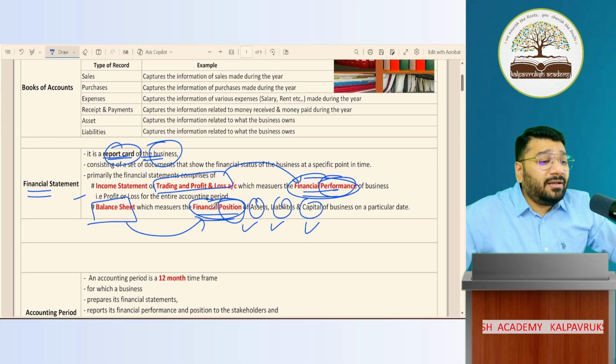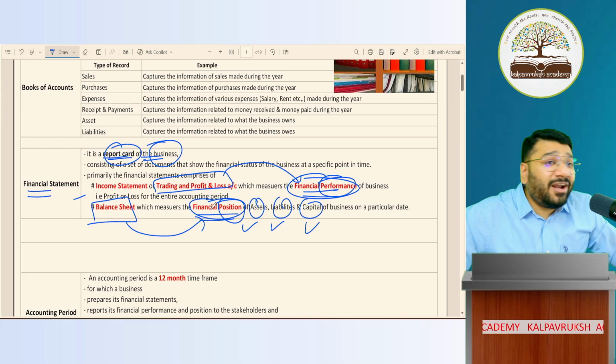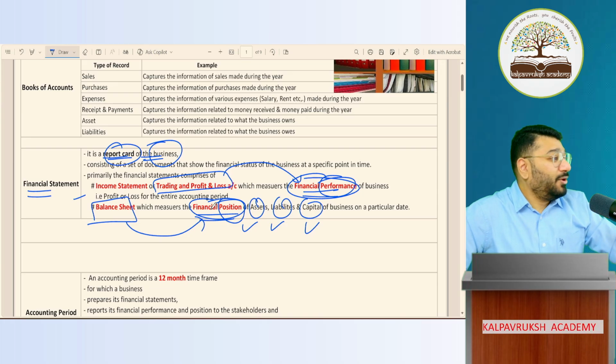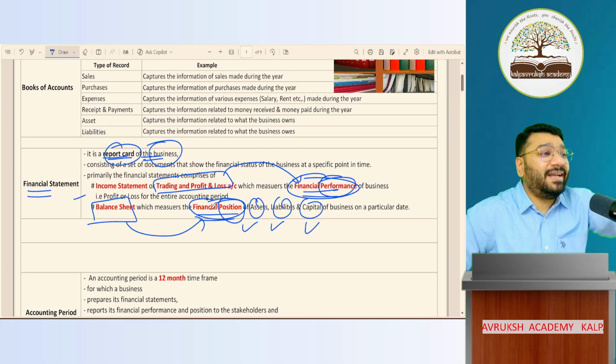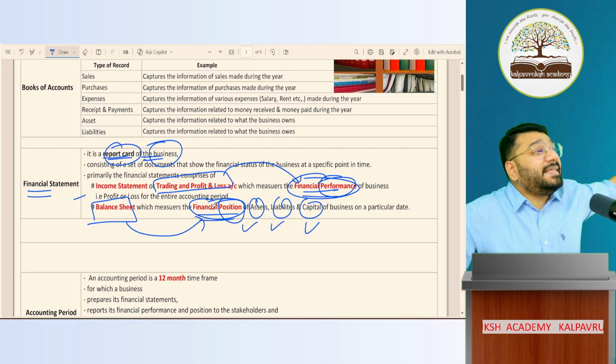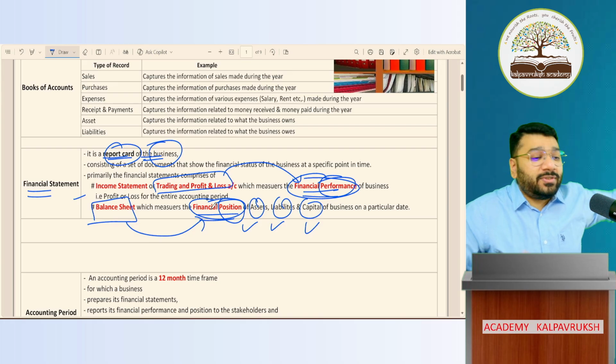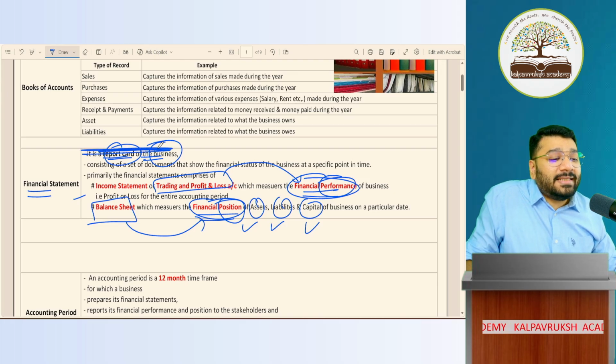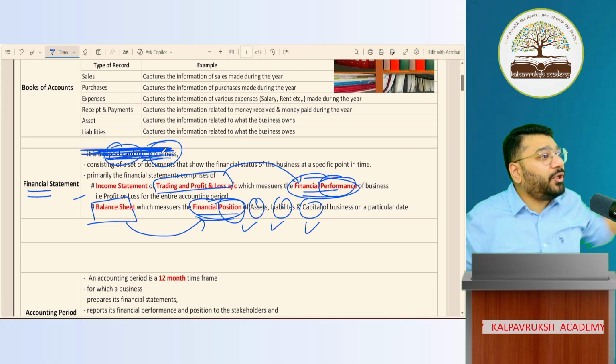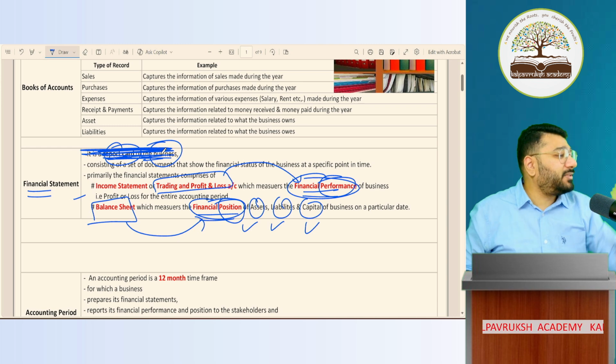So in the exam, can we write and come, what is financial statement? Report card of business. Can we write that? You'll get 0 marks. Nobody knows all this. This is for your ease of understanding. It becomes easy when I use such language, but you can't use that term. This line in the exam, you cannot use it. This is only for your understanding. For reference purposes, I've used it.